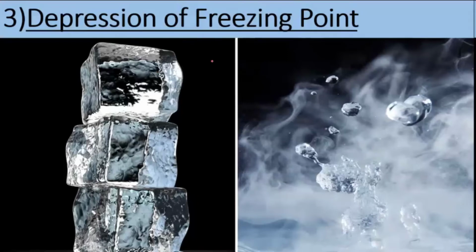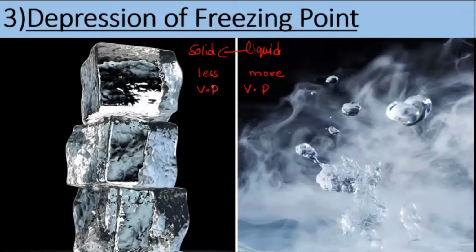When you talk about freezing point in terms of vapor pressure, freezing is where you have a liquid and you're trying to convert that into a solid. The temperature at which you convert this liquid into a solid, that's the freezing point, correct? Now, in terms of vapor pressure, liquid has more vapor pressure. I have shown the diagram so that it becomes easier for you. Here you can see there is more vapor pressure in the liquid, and in the solid state there is less vapor pressure. The reason for this is the force of attraction.